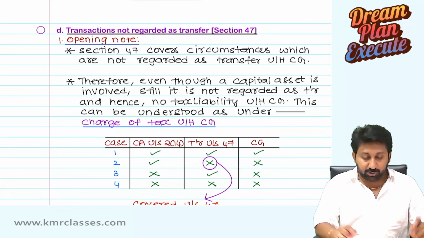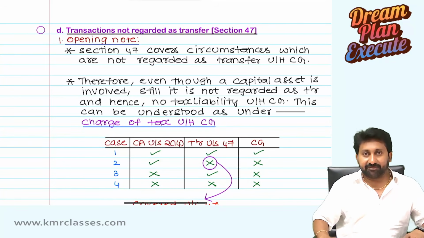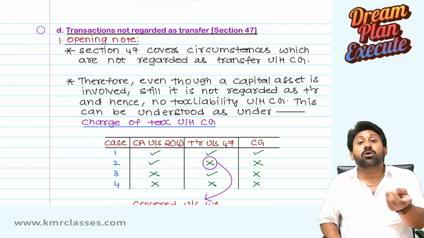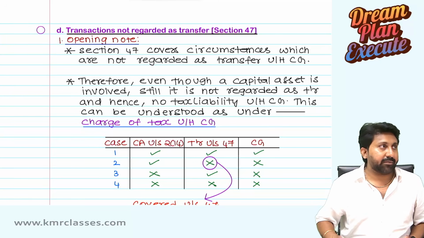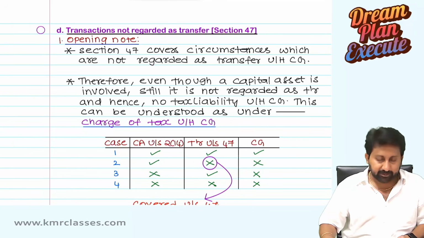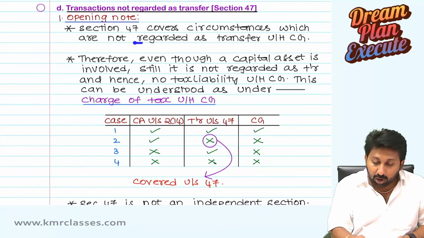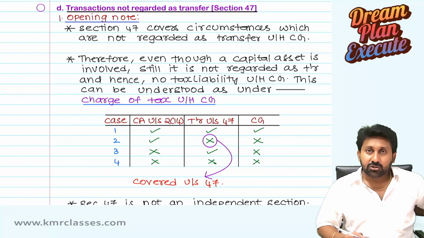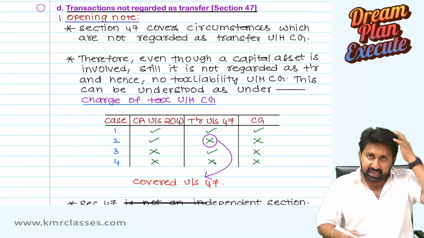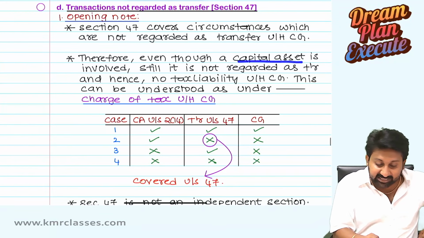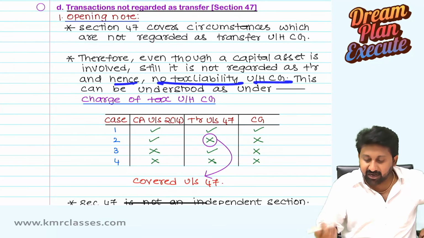And now we are going into transactions not regarded as transfer under section 47. It means that even if there is a transfer of a capital asset under this list, that will not be regarded as a transfer. Let's see the opening note before we start. Section 47 covers circumstances which are not regarded as a transfer under the head capital gains. So even though a capital asset is involved, still it is not regarded as a transfer and hence no tax liability under the head capital gain.